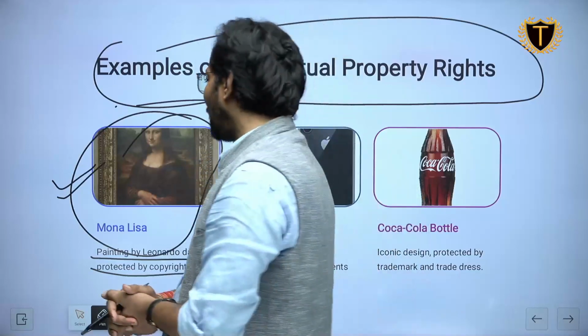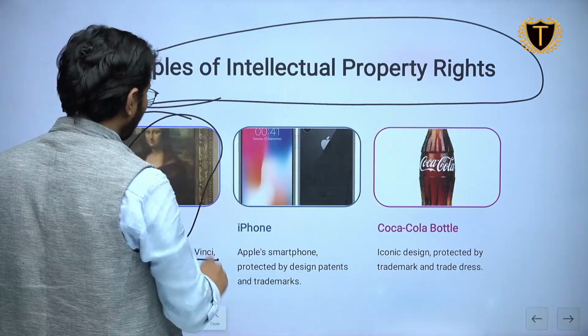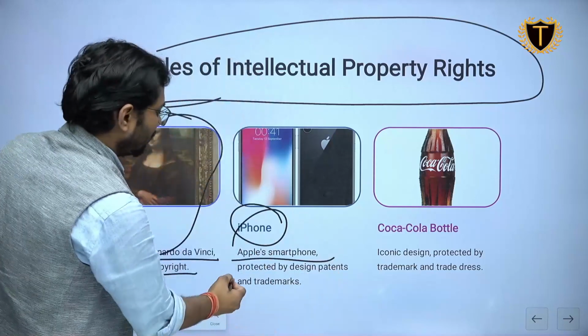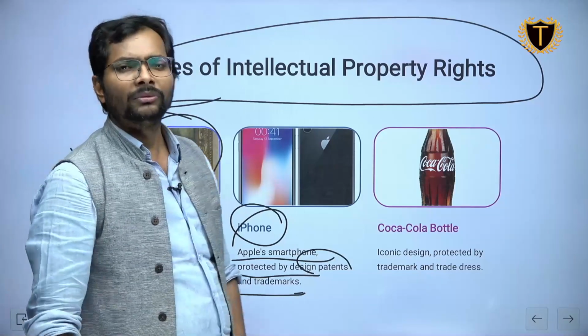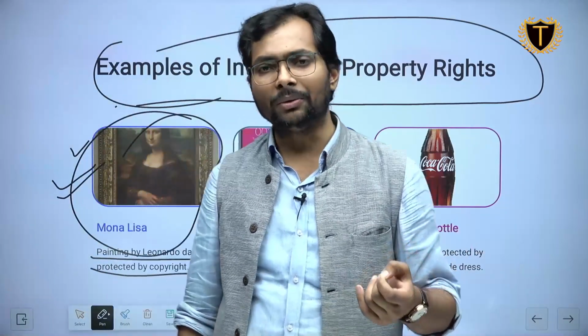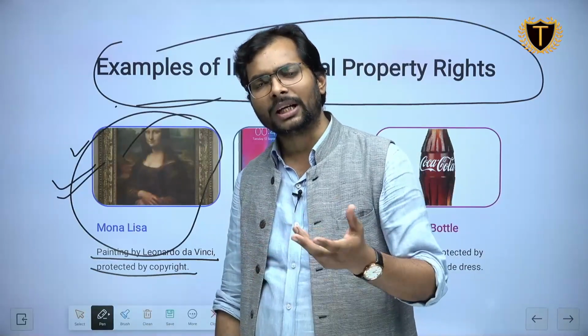Okay, you have to get the permissions from the agencies which have the copyright for this Mona Lisa painting. Okay, iPhone, Apple's smartphone, protected by design patents and trademarks. When you read the news, if you are aware of the related news, you will read about Apple controversies many times.